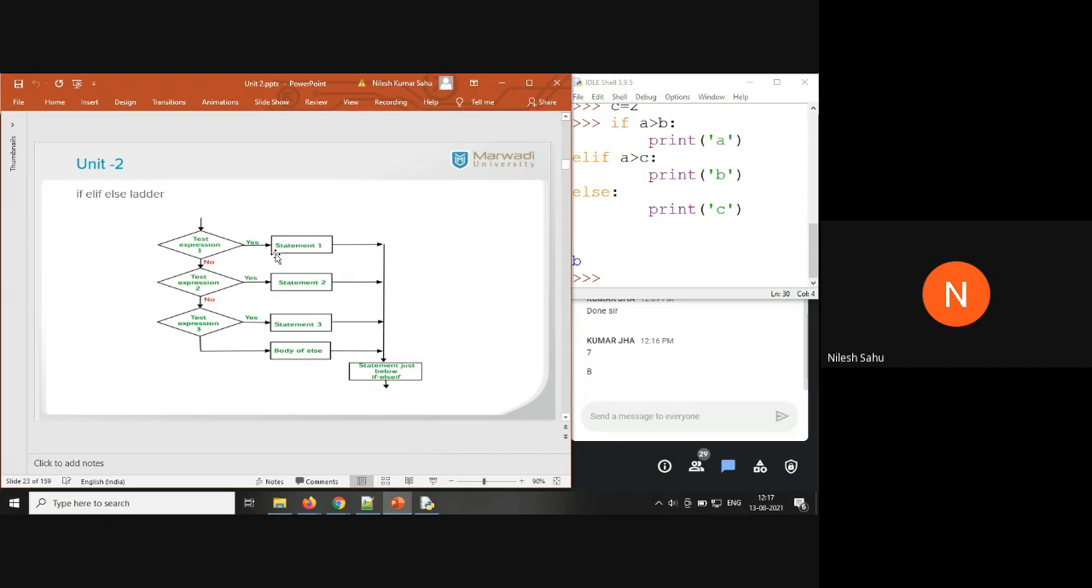So this is the flow of control of the if else ladder. If you have, say, 10 test expressions, you are going to check the 10th test expression only if the first 9 expressions are false.